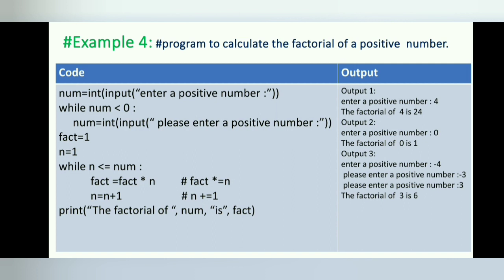In the following steps, we initialize two variables, fact and n, to 1. The while loop checks the condition n is less than or equal to num. If the condition is true, the variable fact is multiplied by n and each time n is incremented by 1. In each iteration of the while loop, n is incremented and multiplied with fact. When the value of n is greater than num, the condition given in the while loop becomes false and the loop is terminated. The factorial of the given number is displayed.